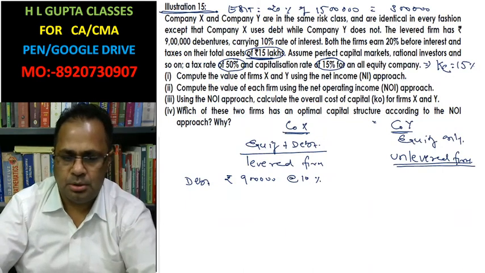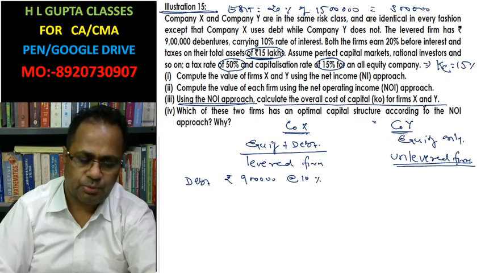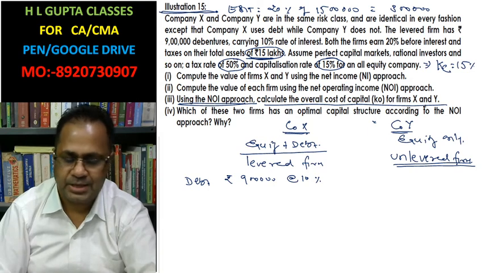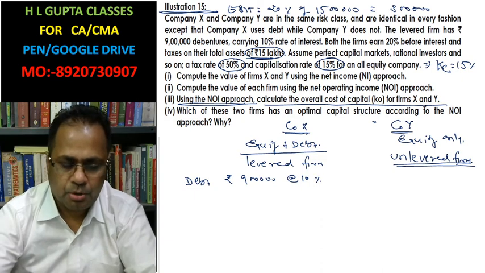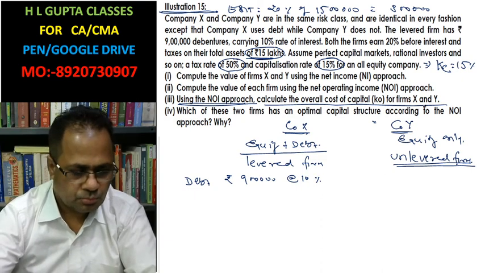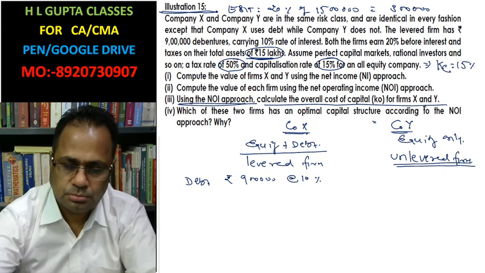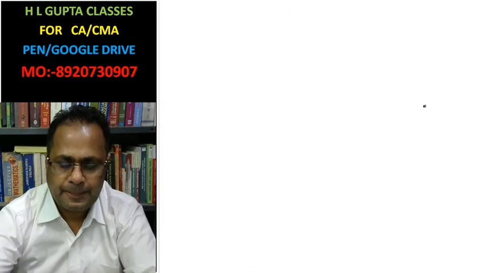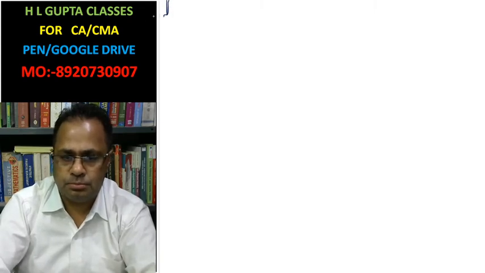In third part, using net operating income approach, calculate overall cost of capital for the firm X and Y. Cost of equity and cost of capital. Answer of third part.